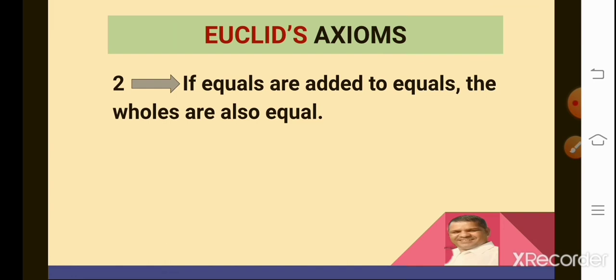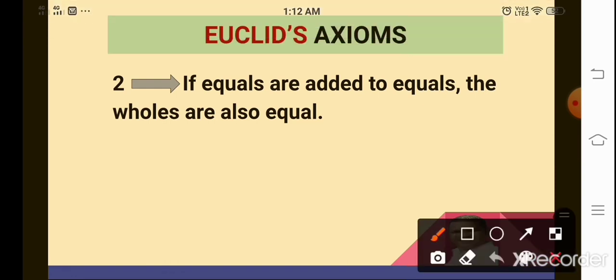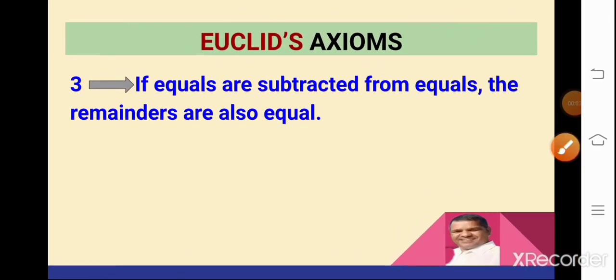It means, let us take the equals as A equals B and C equals D. Then A plus C equals B plus D. Now let us see the third axiom.